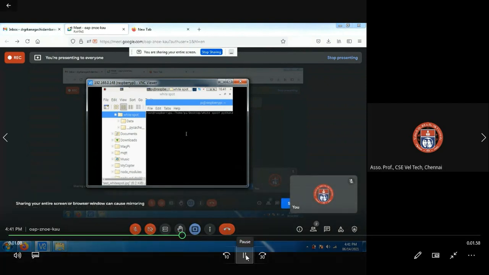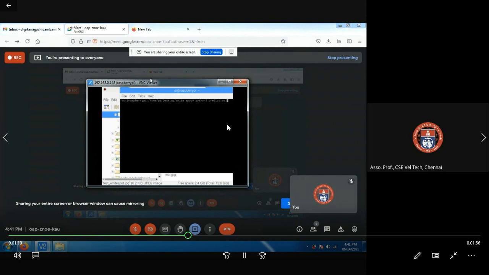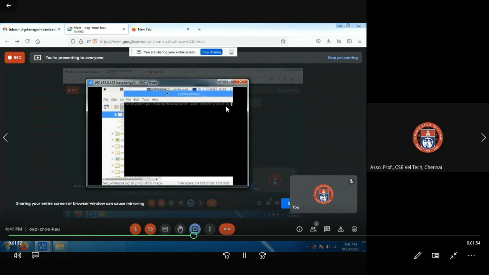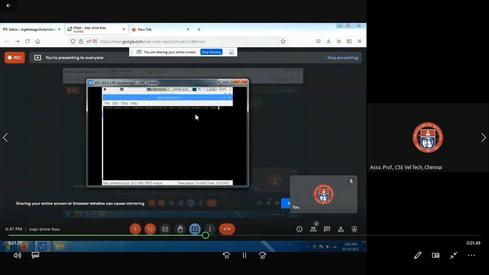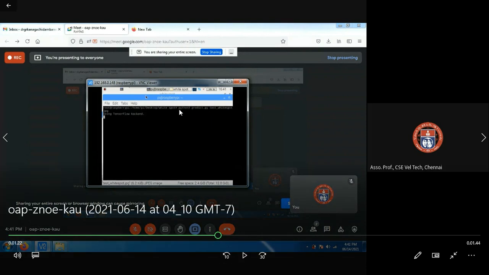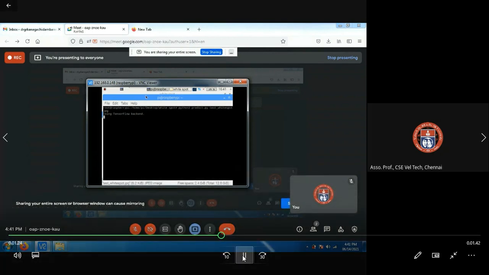This is the file we are using. Python 3 is the command we'll be using, and predict.py is the model where our code stands, and we are giving the input as a white spot disease image. So at this particular location, we are using the python 3 command. We are using the code execution file, and this is the white spot image data we are giving to it. After giving the white spot image, we'll be getting the output. Let's wait for the output.